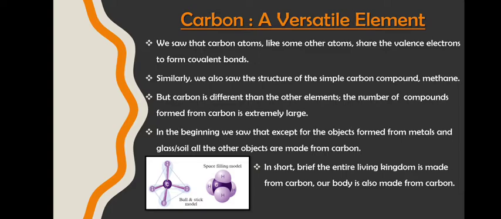So, in the beginning we saw that except for the objects which are formed from metals and glass or soil, all the other objects are made up of carbon. Correct? So whatever you see in the living organisms, all the compounds are formed from carbon.